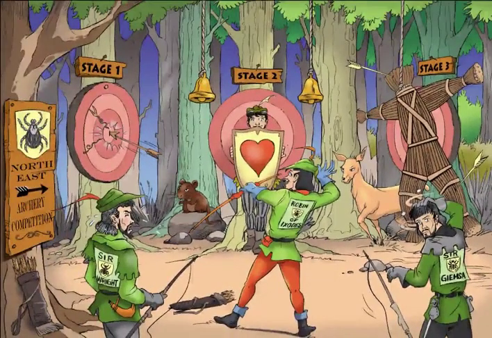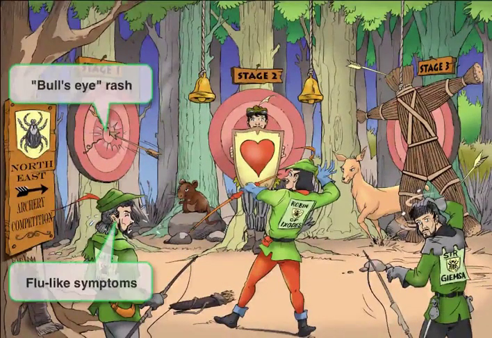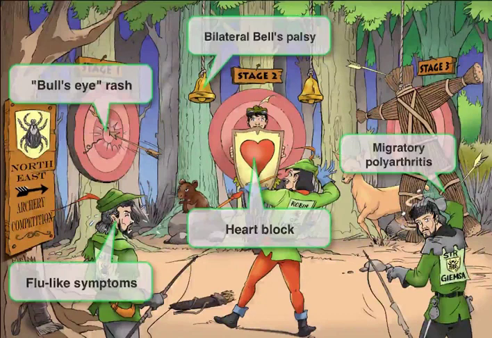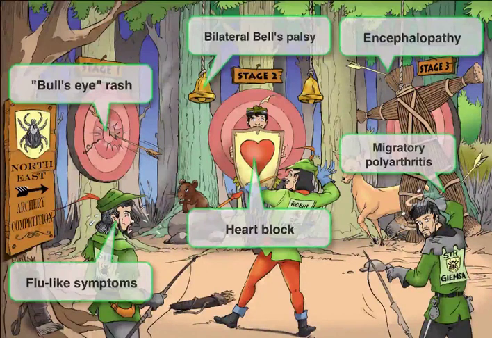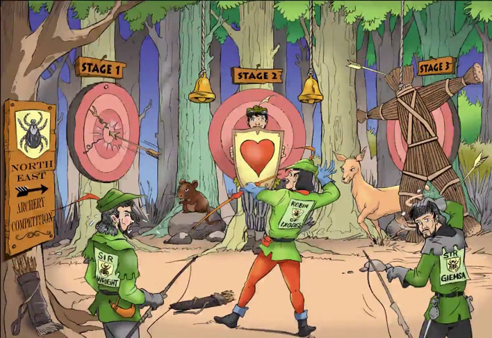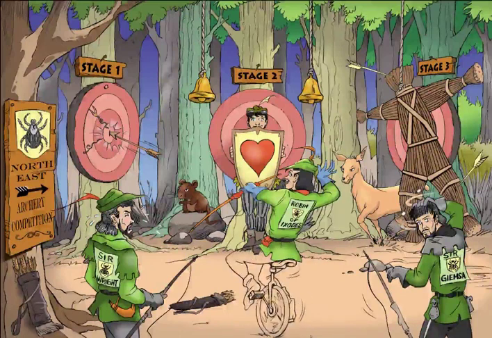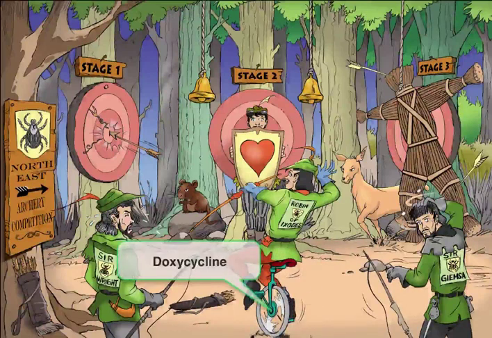So to review, stage 1 is the bullseye rash with flu-like symptoms, stage 2 is heart block with bilateral Bell's palsy, and stage 3 is migratory polyarthritis of large joints and encephalopathy. Treatment for a Borrelia infection should be started as early as possible, ideally in stage 1. At that point, doxycycline will usually be used and is effective. We'll use our recurring bike wheel symbol to remember doxycycline, and have Robin of Ixodes really showing off his dominance by performing all of these miraculous feats while on a unicycle.